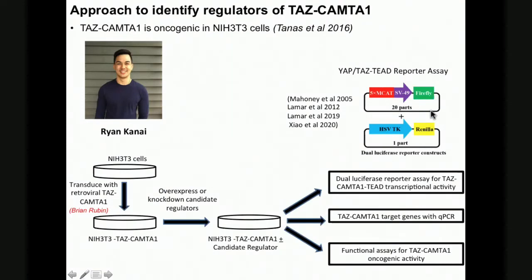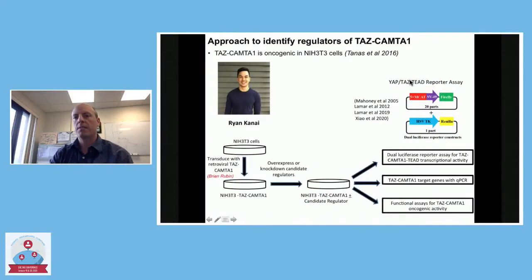We can measure that as a direct readout for how actively these proteins are driving transcription. Since the fusion retains all of the same motifs as the wild type TAS protein that are responsible for this, we predicted that this would be a nice readout for TAS-CAMTA activity as well. And as I'll show you, that is the case. We can just transfect this into cells and it will be a nice readout for how active TAS-CAMTA is.